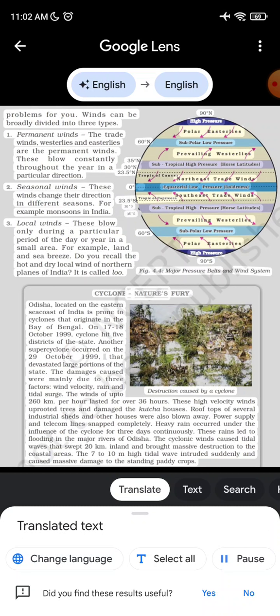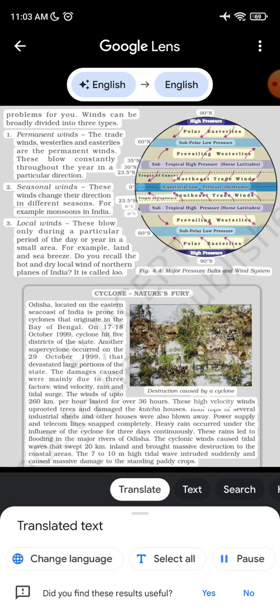Cyclone, nature's fury. Odisha, located on the eastern seacoast of India, is prone to cyclones that originate in the Bay of Bengal. On the 17th to the 18th of October 1999, a cyclone hit 5 districts of the state. Another supercyclone occurred on the 29th of October 1999 that devastated large portions of the state. The damages caused were mainly due to 3 factors: wind velocity, rain and tidal surge. The winds of up to 260 kilometers per hour lasted for over 36 hours.